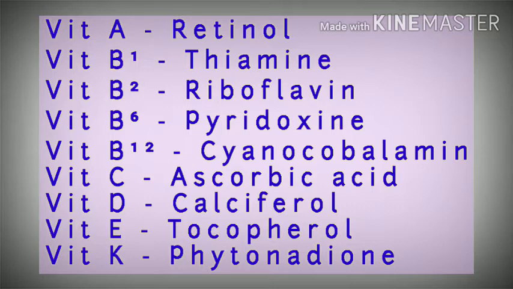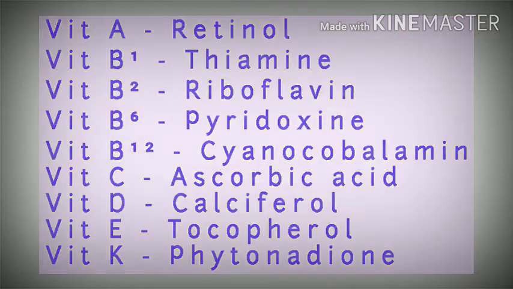Next, vitamin D is also known as calciferol. For this, we take help of our bones. As we know, vitamin D is required for healthy bones, and from the word calciferol, the term calci is for calcium, which is also present as a component of our bones. The common name for vitamin E is tocopherol, and that for vitamin K is phytonadione. These two terms are not much common, but still it will be helpful if you remember these two. So in this way you can try memorizing the common names of all the vitamins.